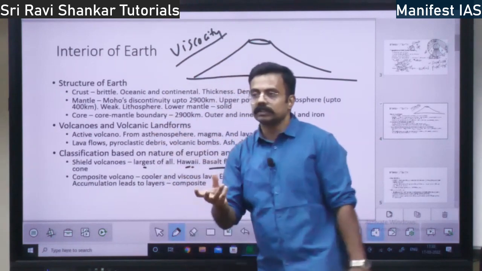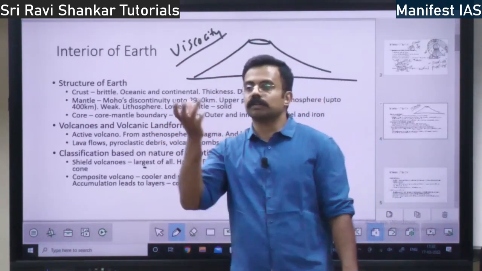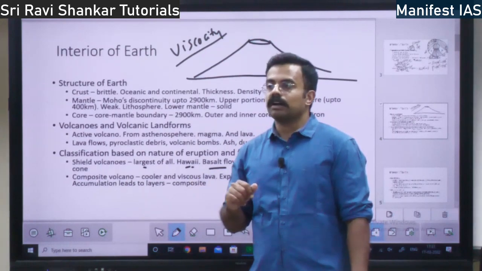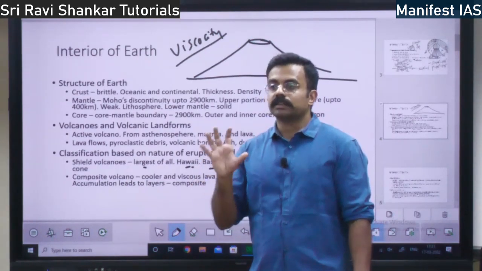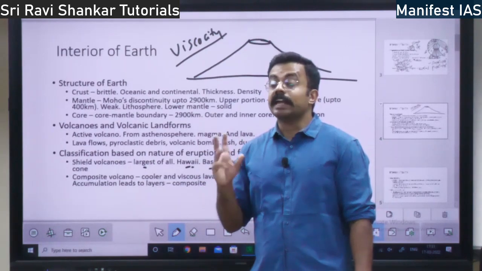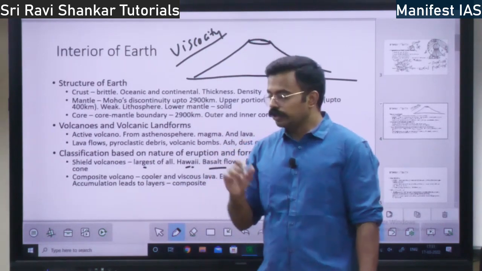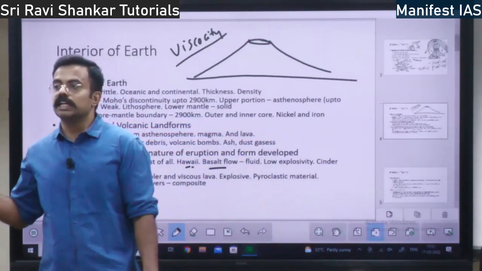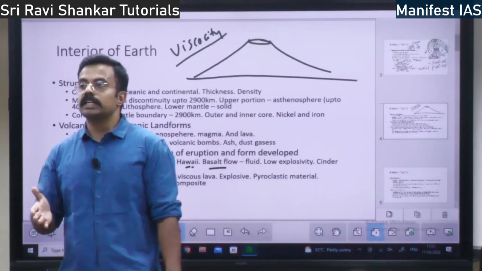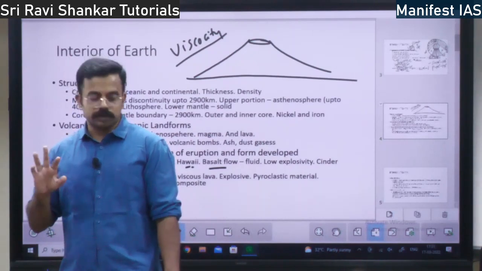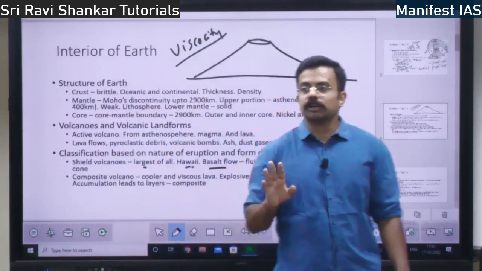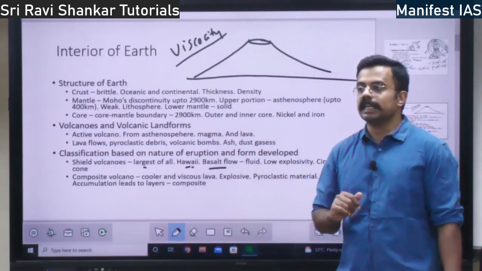If the material that comes out of the volcano is in a very fluid form, it is low viscosity. If it is thick, it is high viscosity. Castor oil is highly viscous because it does not flow easily, whereas water is low viscosity because it flows easily.